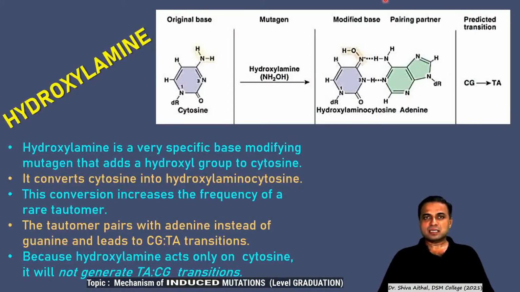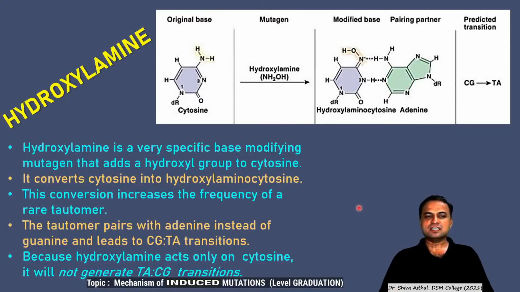The next chemical compound which is a potent mutagenic agent is hydroxylamine. Hydroxylamines are very specific base modifying chemicals which add a hydroxyl group to cytosine. You see, in the presence of hydroxylamine, this amine group of cytosine has a hydroxyl group added, and this gets converted into hydroxylamine cytosine. Hydroxylamine cytosine has the capacity to pair with adenine. So CG base pairing gets converted into TA base pairing.